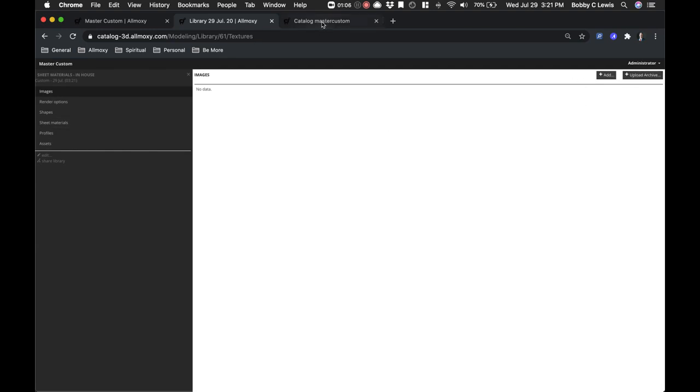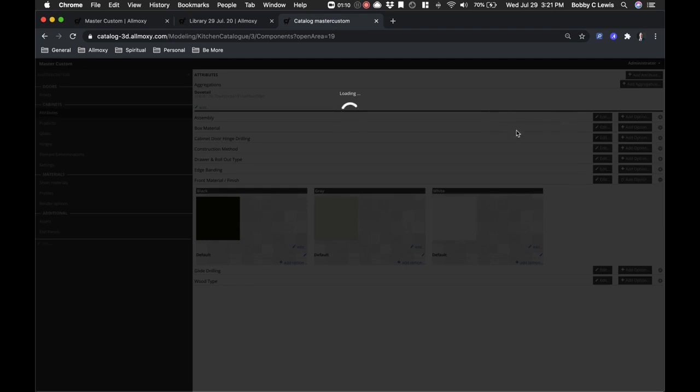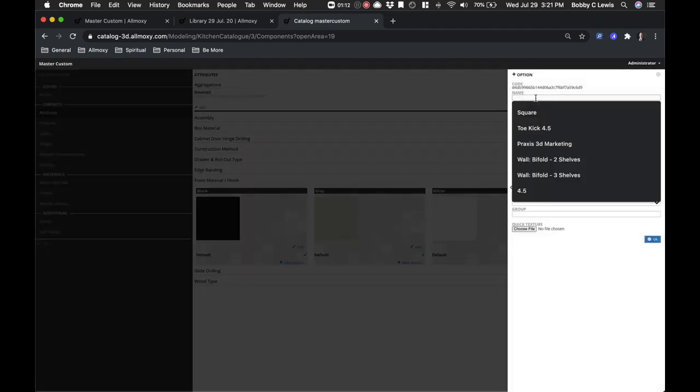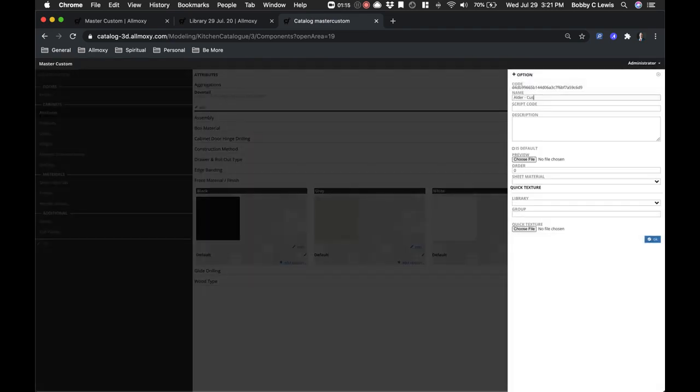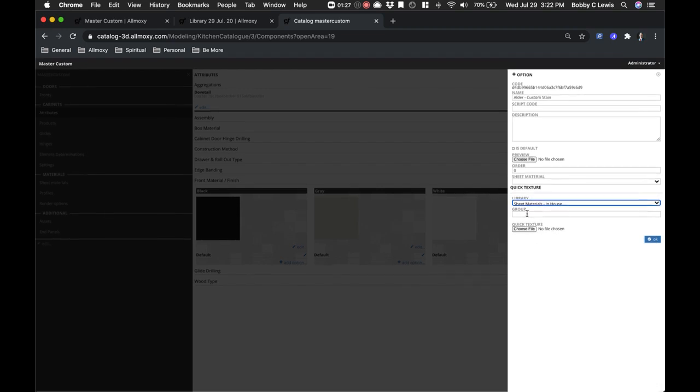So now you click on add option, say this is alder custom stain, and you're going to tell it that you want to go to sheet materials in-house and say these are stains.